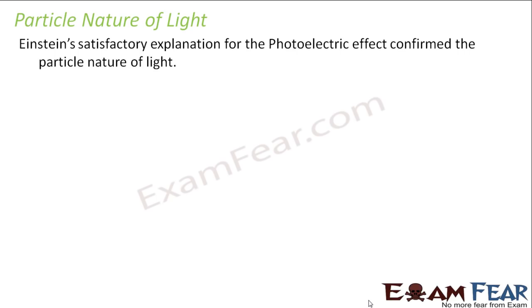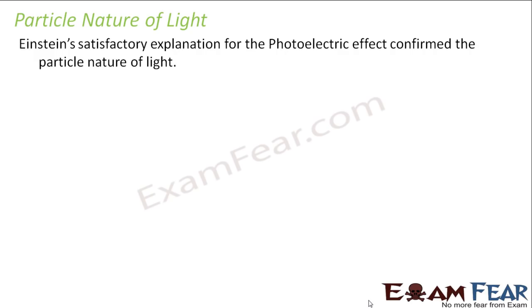So finally, Einstein was able to satisfactorily explain all the concepts. So Einstein's satisfactory explanation for the photoelectric effect confirmed the particle nature of light. Now nobody could deny that light is of particle nature, because earlier, long back, Newton gave the particle theory of light, and he explained certain things which particle theory could explain.